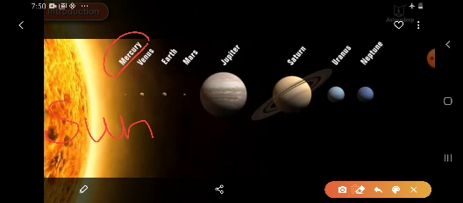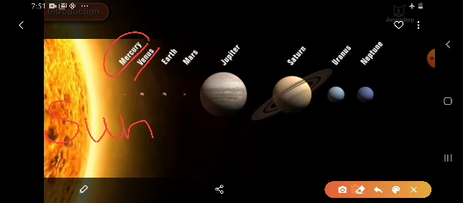This is the smallest planet of the solar system, as well as the closest planet to the sun. So children, Mercury is the closest planet to the sun, and it is the smallest planet of the solar system. So children, after Mercury we have Venus. The second planet of the solar system is Venus. Venus is the hottest planet.